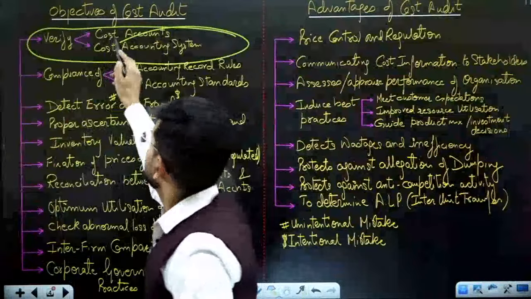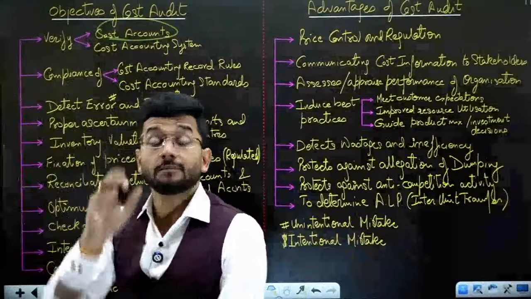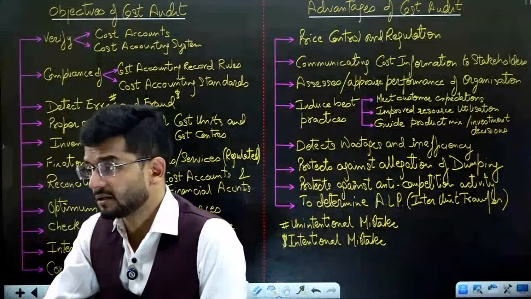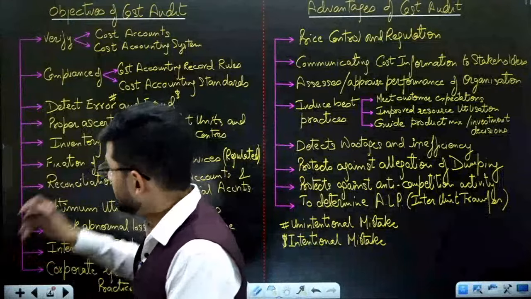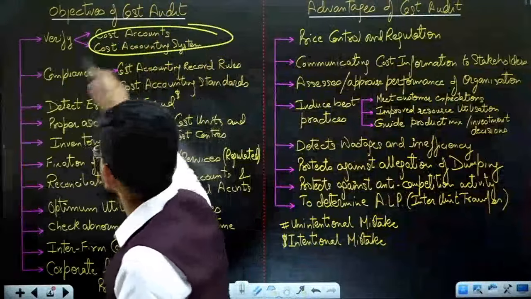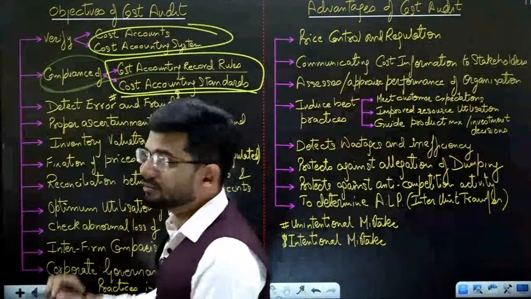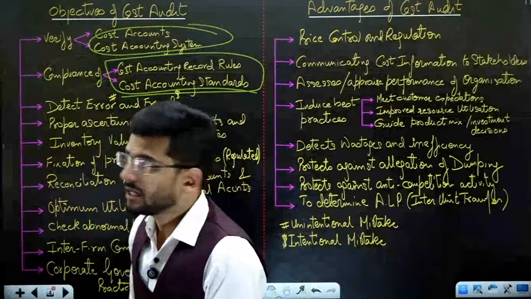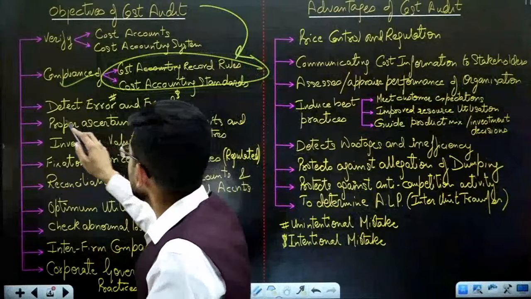We need to verify the cost accounts, whether cost accounts are prepared well or not, whether they are prepared under the guided formats, whether they are prepared under the guided rules and regulations which are being propounded. So that is the first and foremost thing. Compliance of cost accounting records and cost accounting standards. So cost accounting records rules are to be complied with, and cost accounting standards are also required to be complied with. So both the compliances are required as an objective of cost audit.